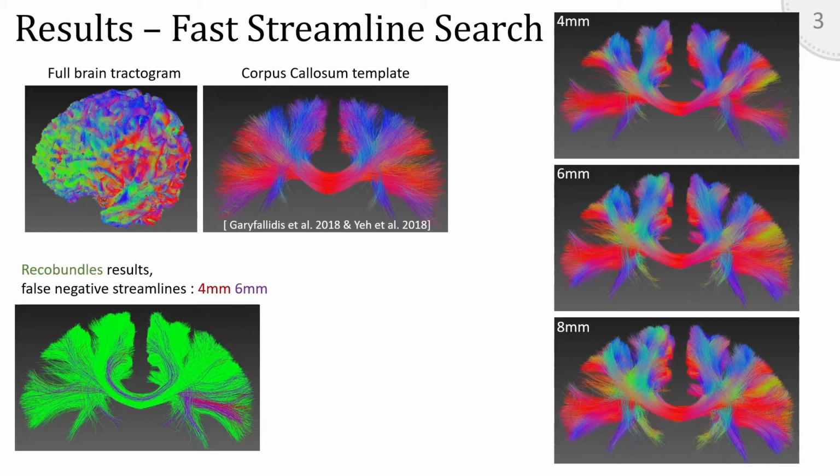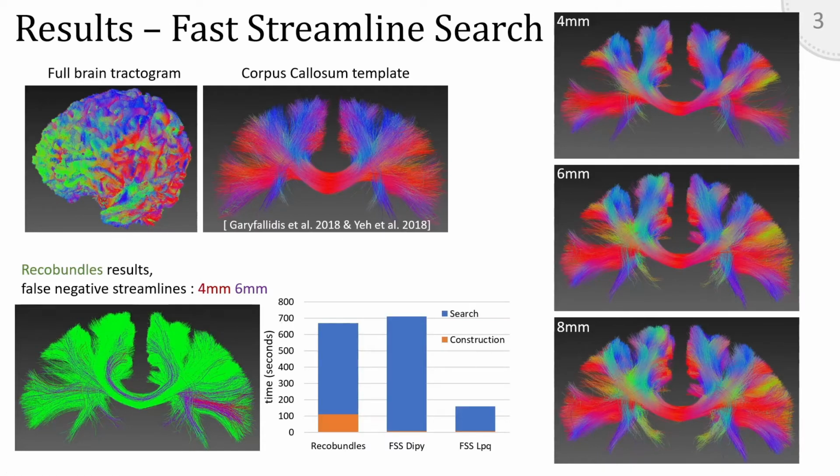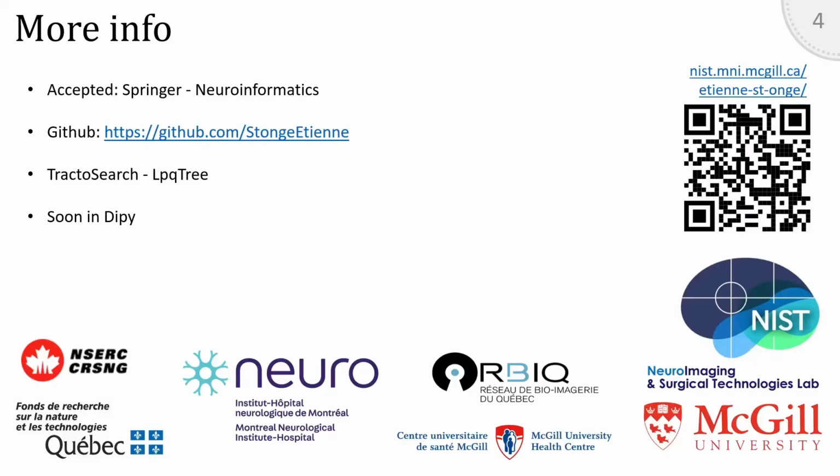Compared to the previous approach, the proposed streamline search is an exact approach, where we can see that, for example, the Recobundles result is missing some streamlines in purple and red. In addition, the fast streamline search, now with the LPQ tree, is also a lot faster. If you would like to have more information on this method, don't hesitate to ask me. It was accepted in Neuroinformatics, and you can find the details and open source implementation on my GitHub page in the Tractor Search or LPQ tree repository.